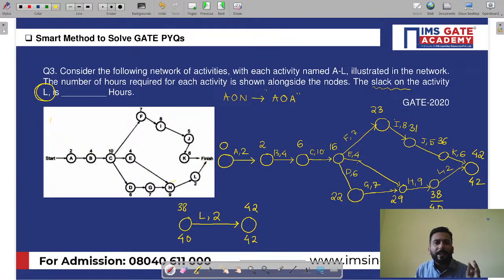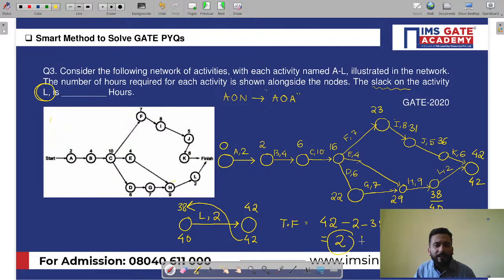My dear friends, slack is generally used for an event. But here we have to assume that slack on the activity means he is asking the total float. Yes or no? Here we have to assume that slack and float are used interchangeably. Slack on the activity means we have to find the total float for the activity, the total relaxation time. So if I draw this arrow diagram, the slack is what? 42 minus 2 minus 38. And if you find this, you will come up with 2 hours or 2 time units.